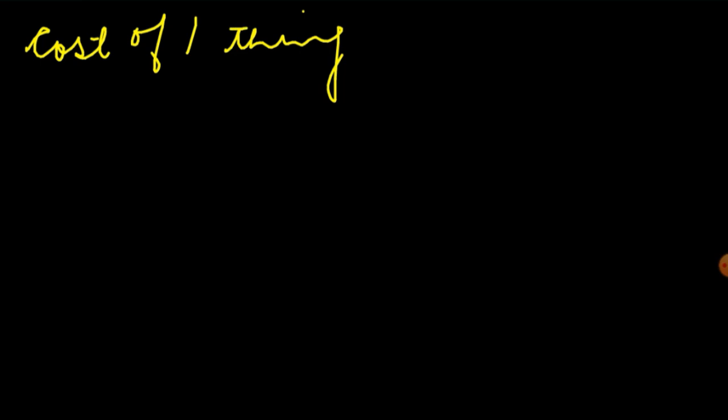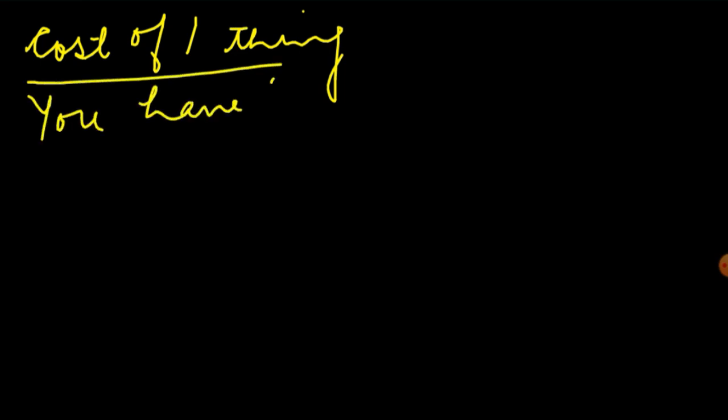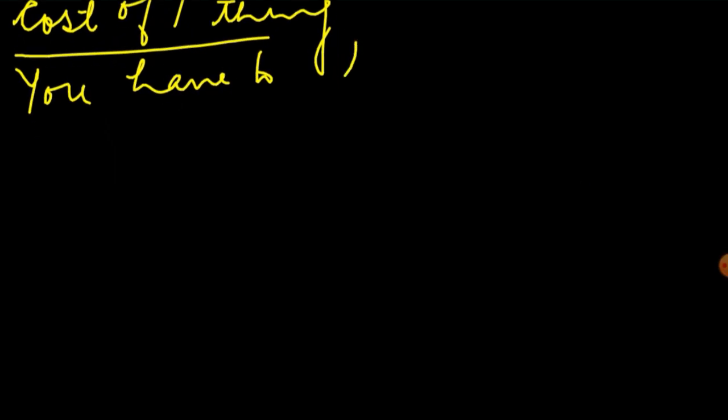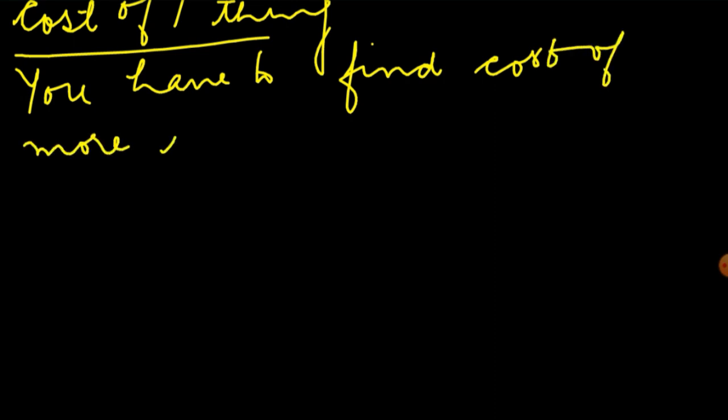So first of all, I will tell you how you will know that we have to multiply or divide. Suppose you are given the cost of one thing, and you have to find the cost of more things.